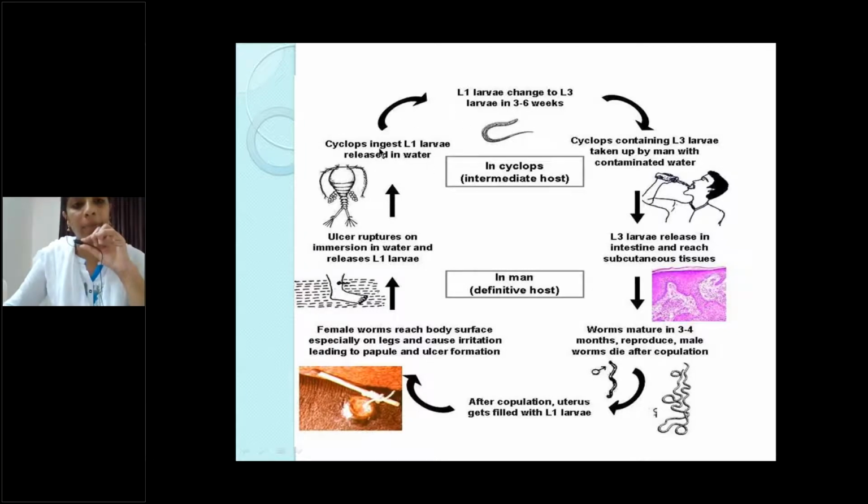So inside the intermediate host, this L1 larvae converts into L2 and L3 larvae. This L3 larvae is infectious. So this is again taken up by the definitive host and the cycle will repeat. This is the life cycle of Medinensis.